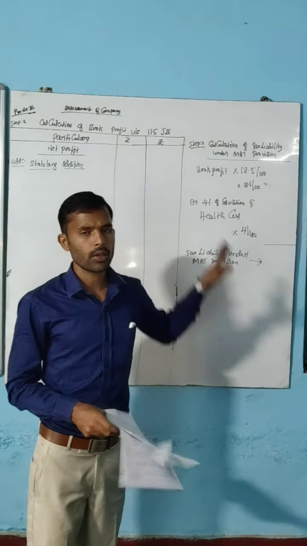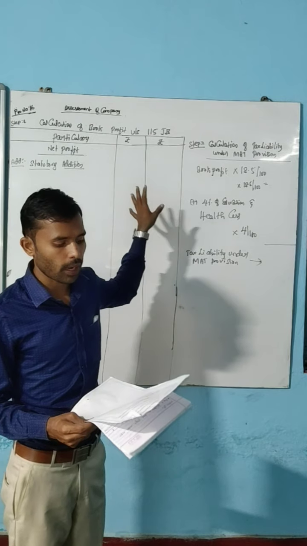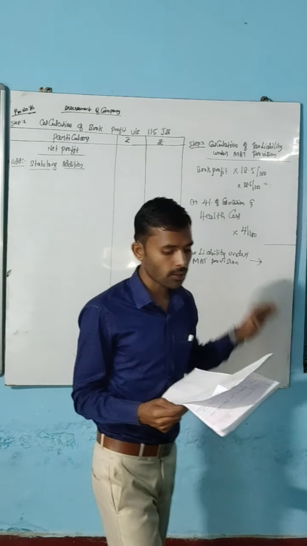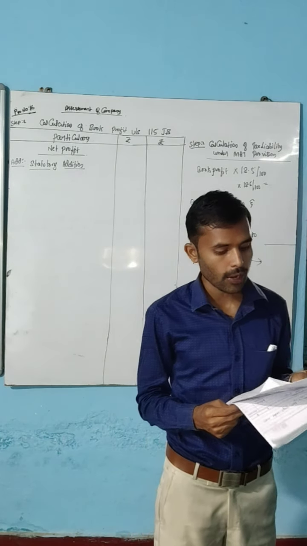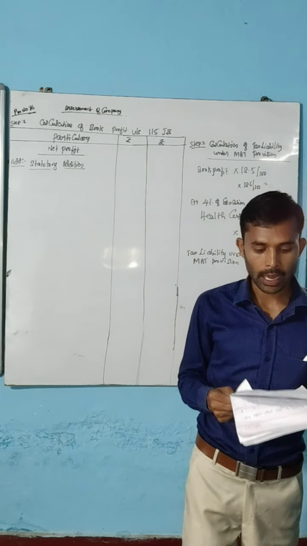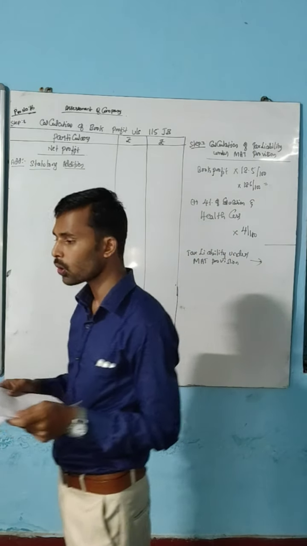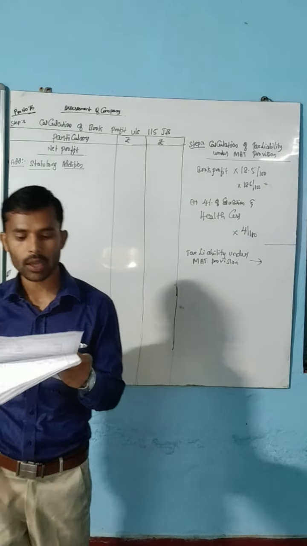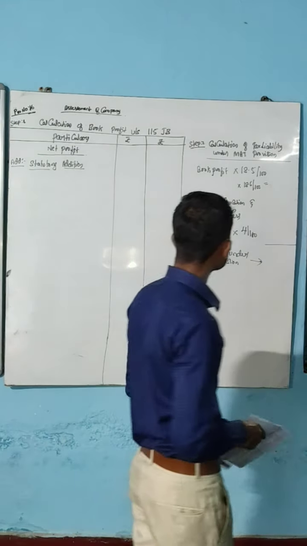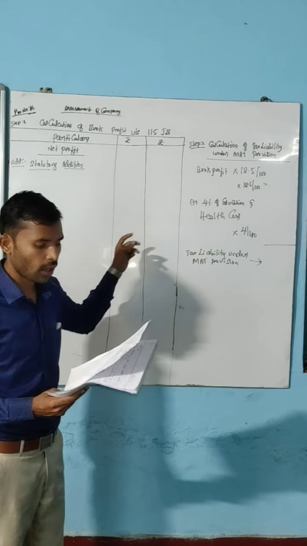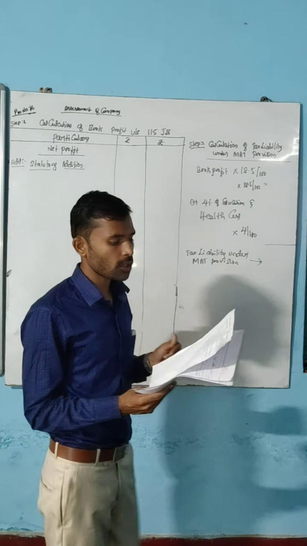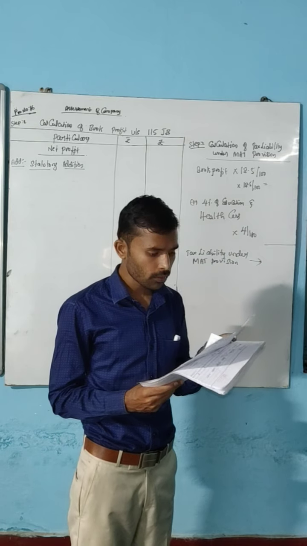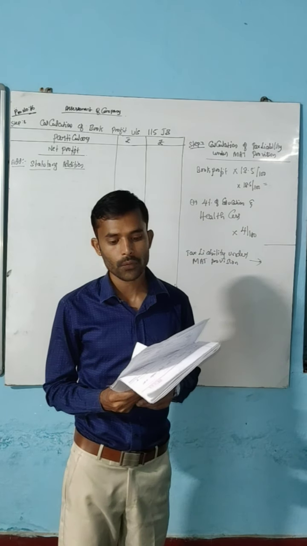Now we will consider only the problem, that is MAT. Unabsorbed business losses brought forward are 3 lakh for income tax purpose and 2,25,000 for accounting purpose. The 3 lakh is under the normal provision, and the 2,25,000 comes under the MAT provision, so take that amount. Unabsorbed depreciation brought forward is 1,50,000 for accounting purpose.